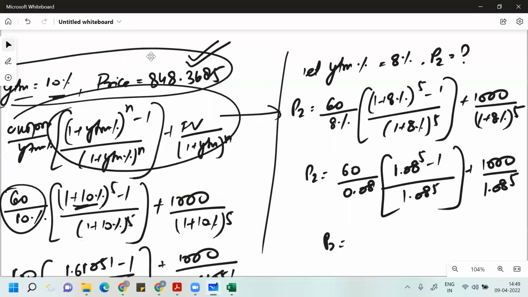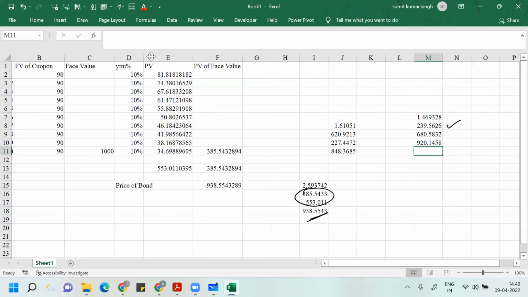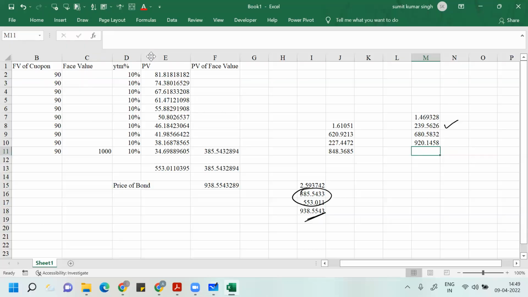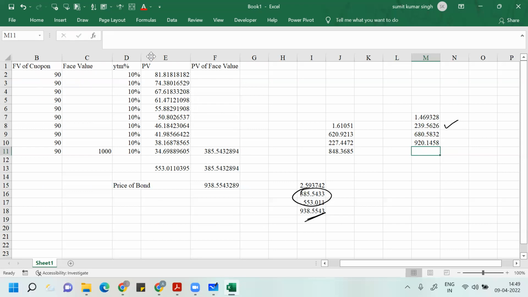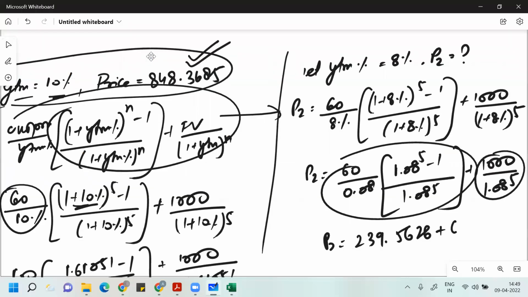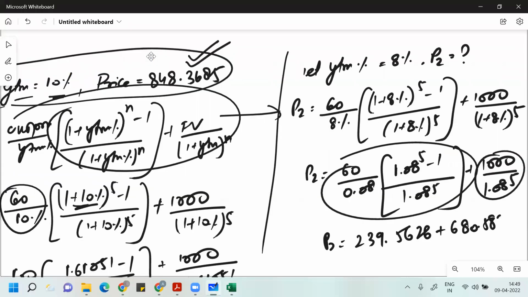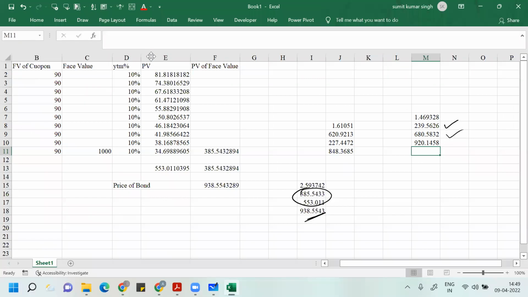920.1458. So if I just calculate this, this is 239.5626 plus this, 1000 divided by 1.08 to the power 5, which is 680.5832.